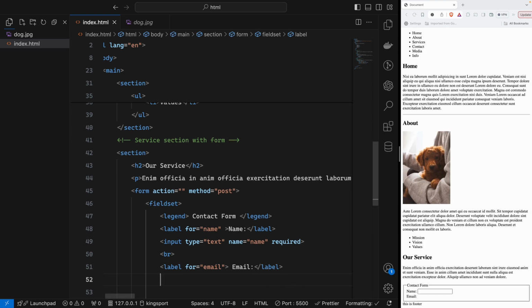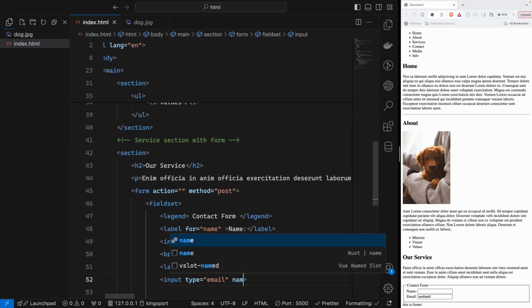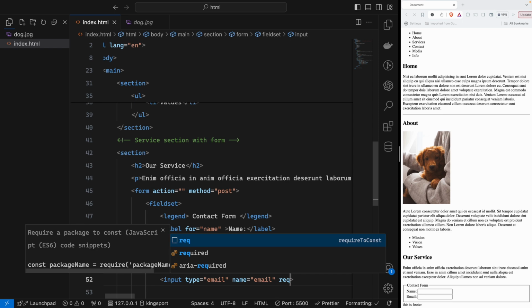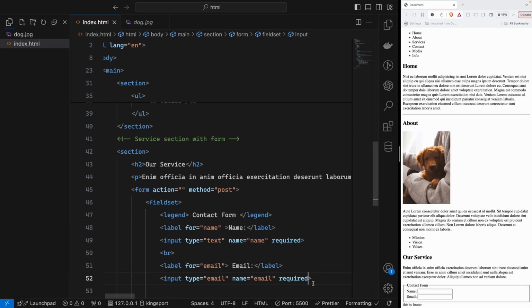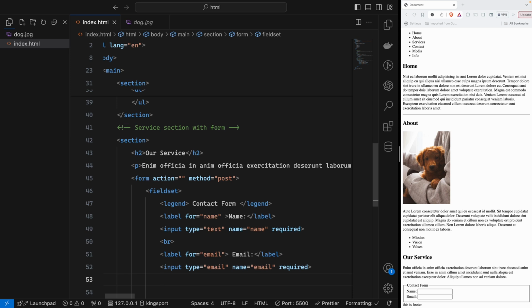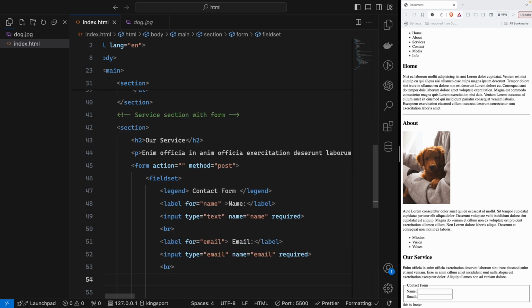So perfect. And then we will say input. That input type will be email. So if a user is typing without the @ sign, it will complain, saying you have to type with the @ because this is email type. So this is nice, it will be validating for us. Perfect. And then I will say name will be email, and we will say required as well. Perfect. And we will add another BR, so it will break the line.